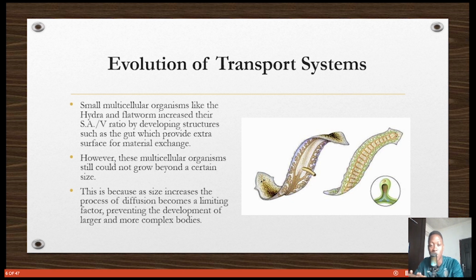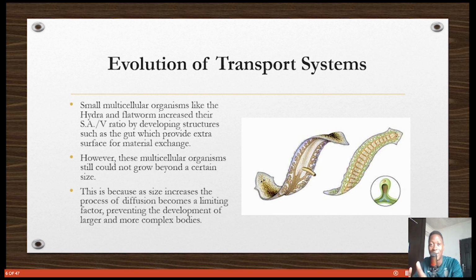So we start with small multicellular organisms like the hydra and the flatworm. What they do? They increased their surface area to volume ratio by developing structures such as the gut. That is, the gut is the digestive system that provides extra surface for material exchange. So the gut was created in such a way as to provide much more surface area so that exchange of materials can happen.